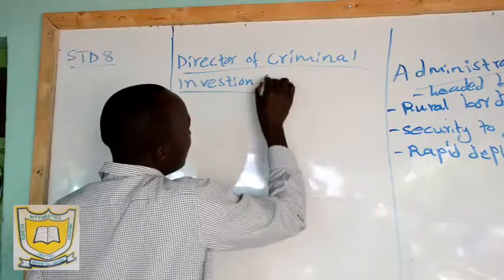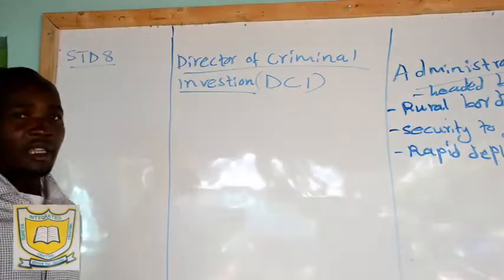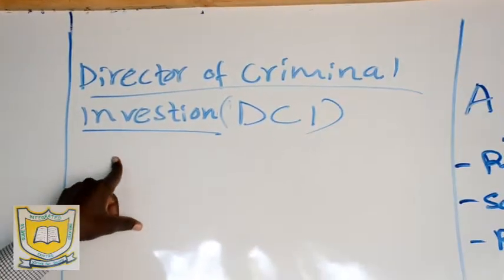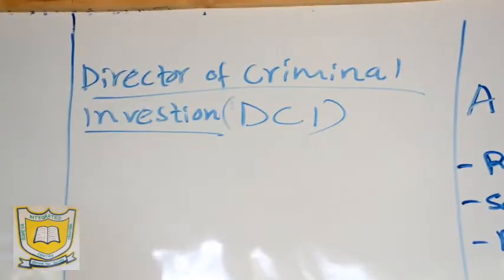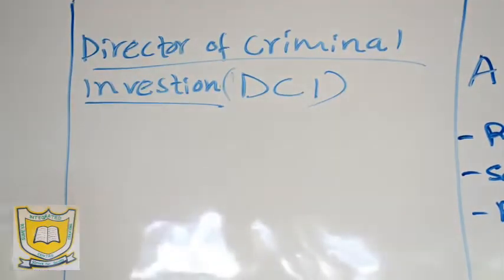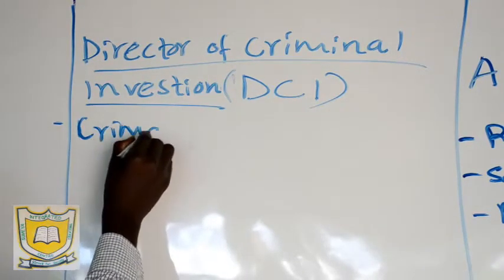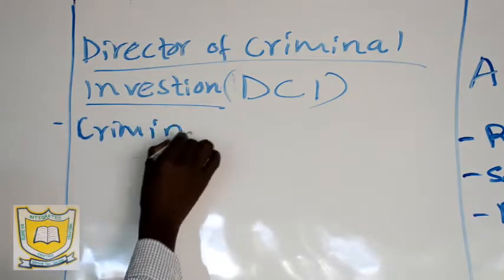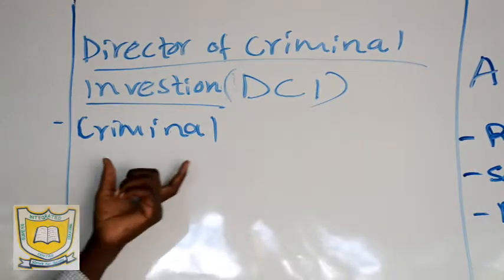We call it the DCI. I think this one we have heard it on radio or somewhere. So this one collects and provides intelligence on criminal activities. So they collect information on criminal activities, then they provide information. They collect information about the criminals, they provide information to the government.